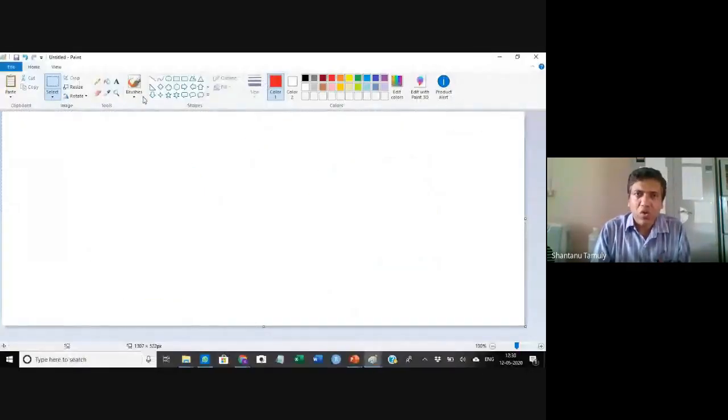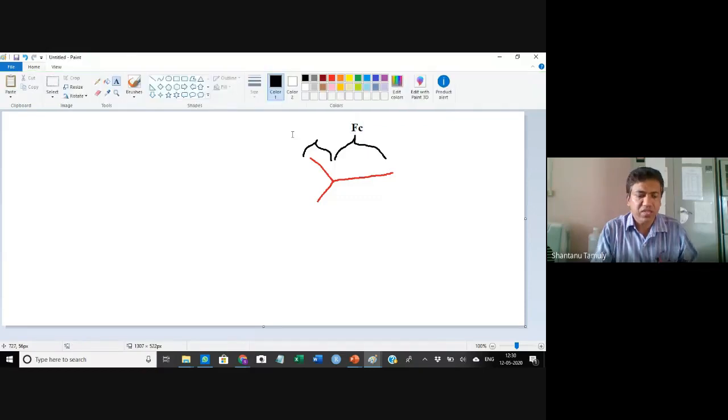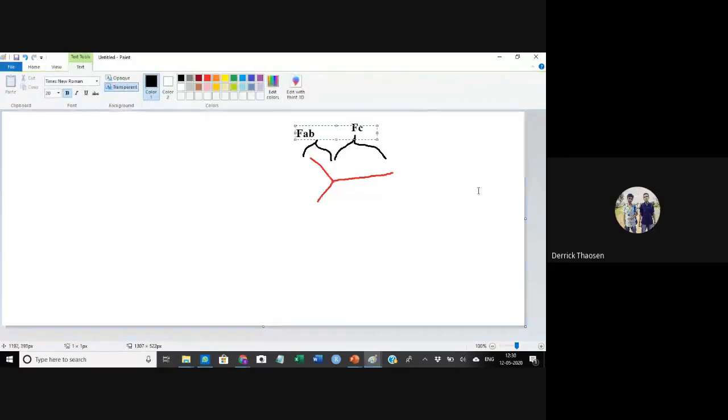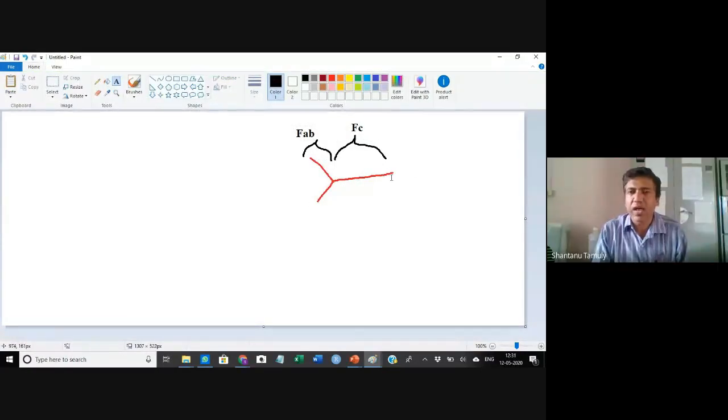So in this case, what is done? So this is an antibody. You have studied in immunology that antibody. So this portion and this portion. This portion is called the Fc portion, and this portion is called the Fab portion. So the Fab portion is this, and this portion is called the Fc portion.